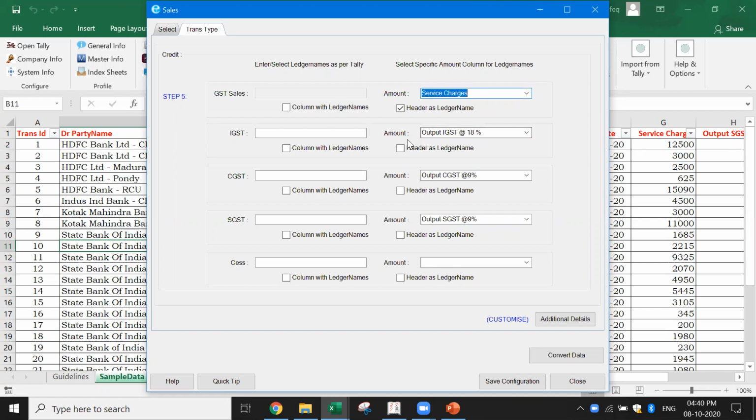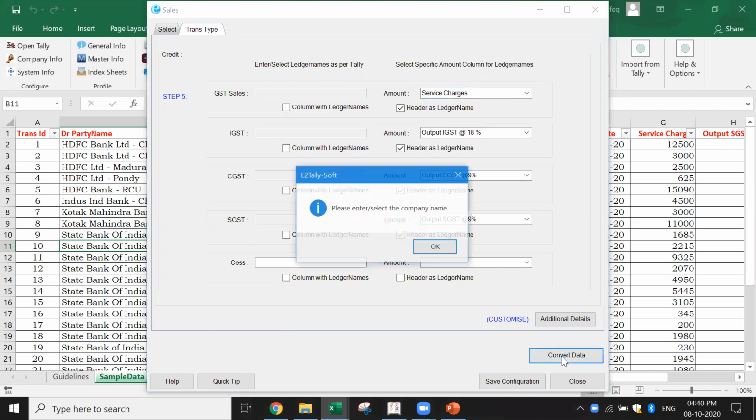Here by default it has taken output IGST, output CGST. Do we have IGST? Yes, there is some IGST. And then I have SGST. There is no cess. That's all. So once I have selected this, next you say convert.